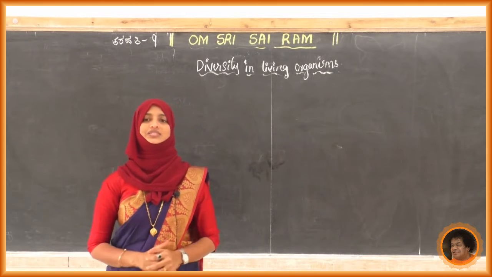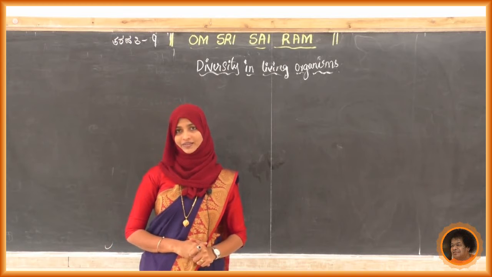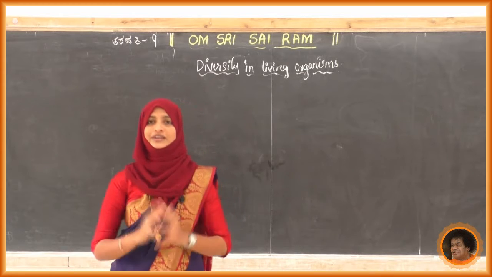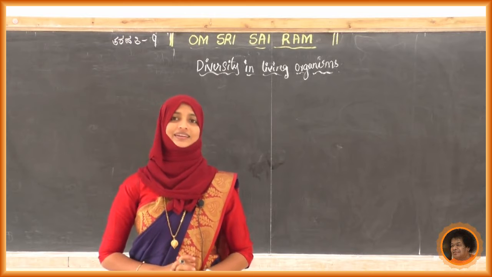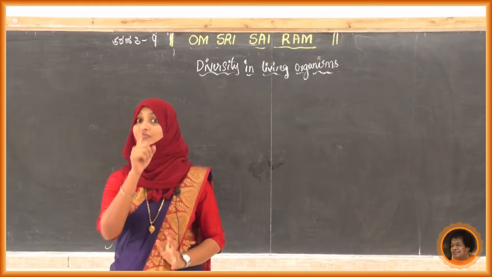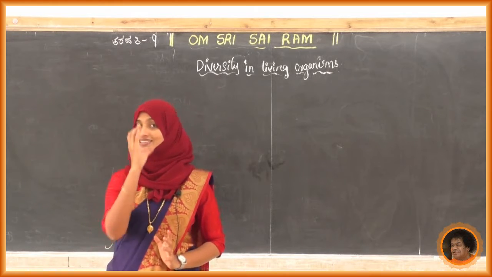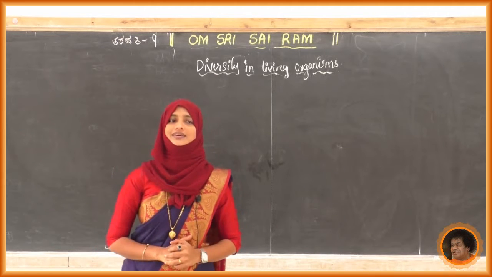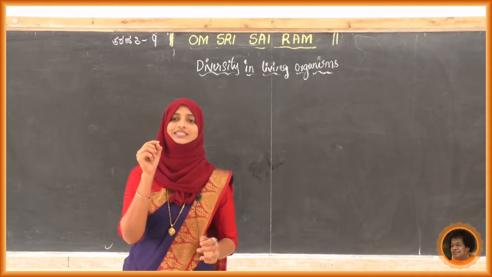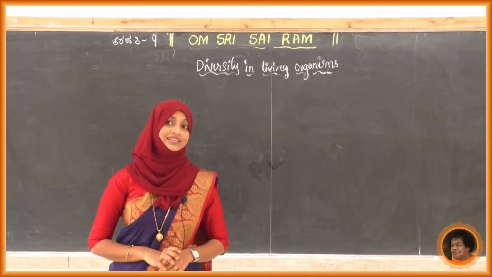After that we have studied Echinodermata. What are the characteristics of this Echinodermata? Echinoderms have a very special character: they have spiny skin with spines. What are the examples?